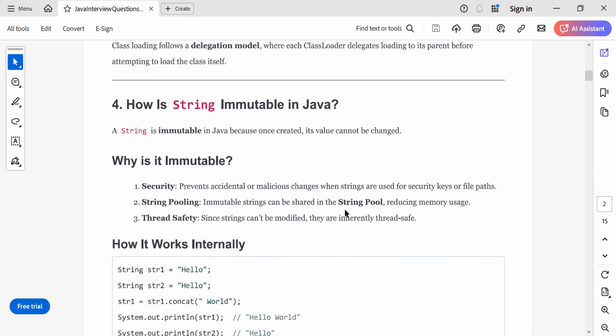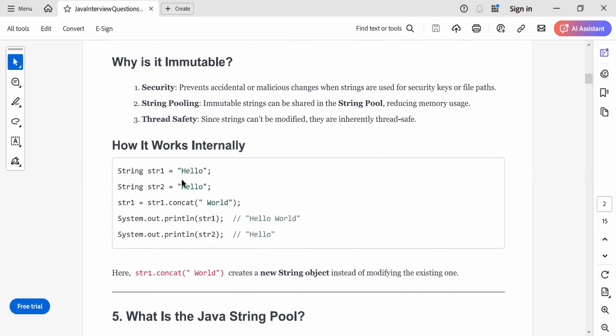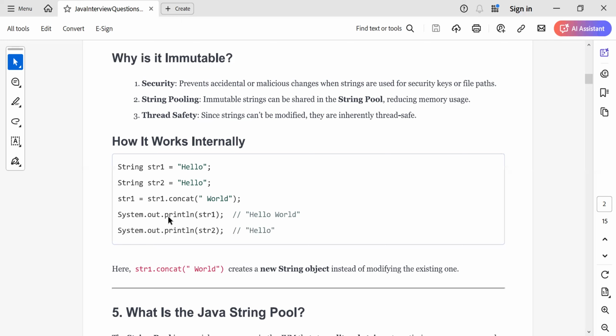Now let's try to see how it works internally. Consider this: str1 equal to hello, str2 equal to hello, and you do str1.concat(world). And you try to print both of them. Now you might think, when you concatenate world, str1 is changed. No, a new string object is created with the value hello world. So whenever you do any modification to a string, the original string is not changed, a new object is created, and this mechanism of creation of a new object is known as immutability in Java.